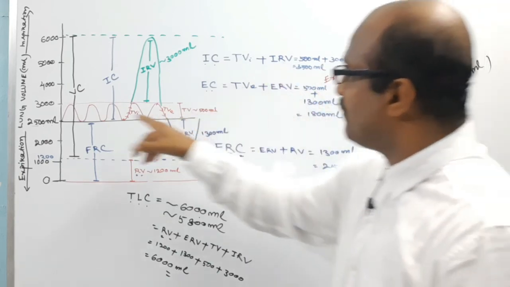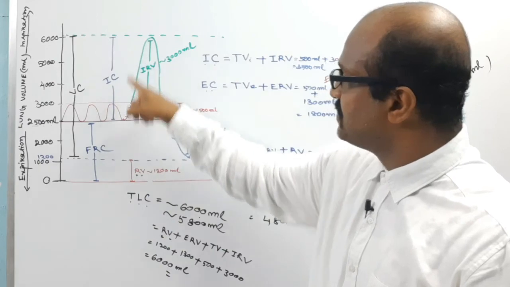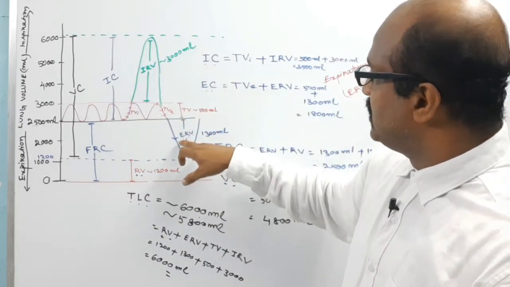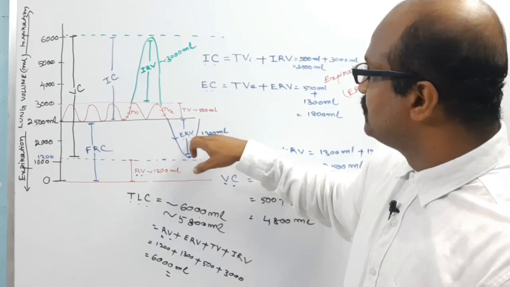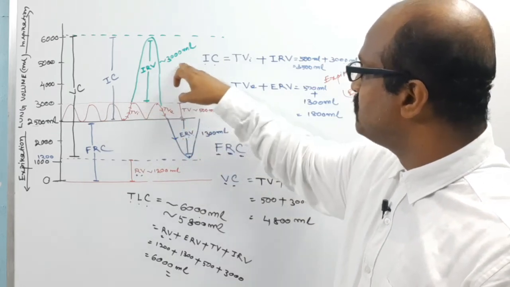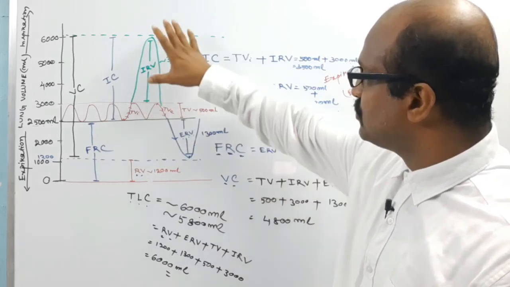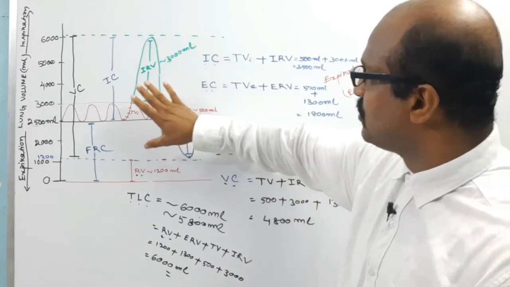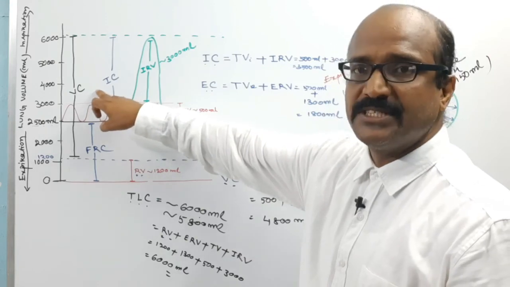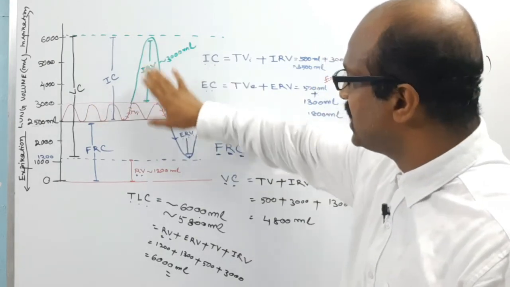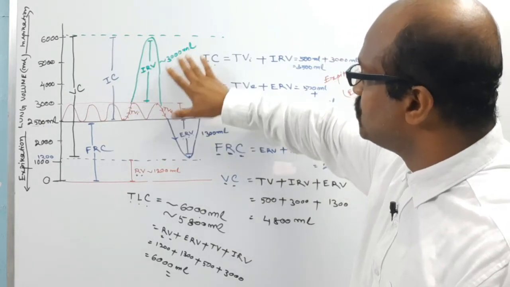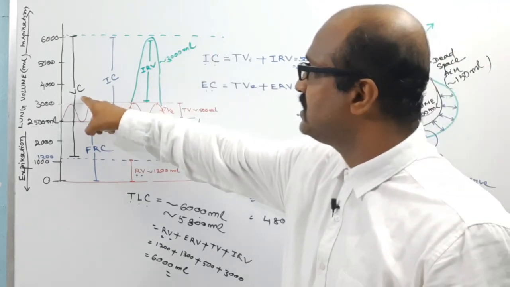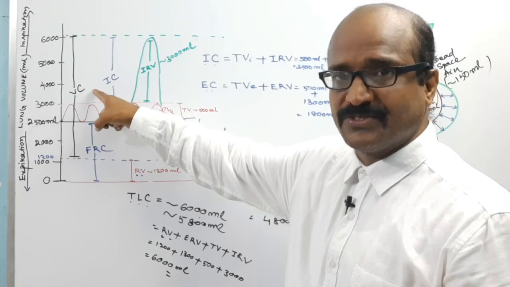So vital capacity means the total of expiratory reserve volume, inspiratory reserve volume and tidal volume. These three parameters are commonly known as the vital capacity of the lungs. Functionally this portion is used for respiration, for breathing. That's why this is known as the vital capacity of the lungs.